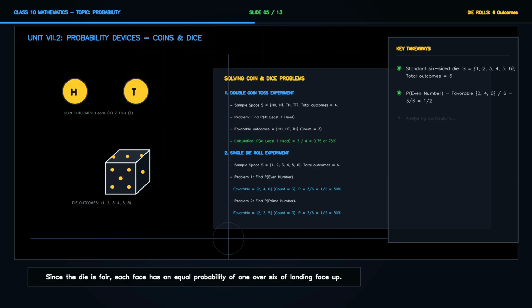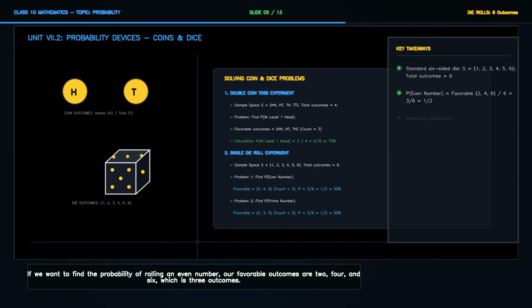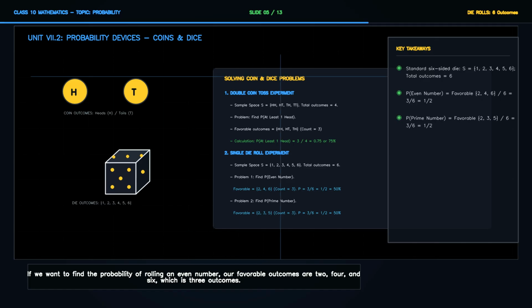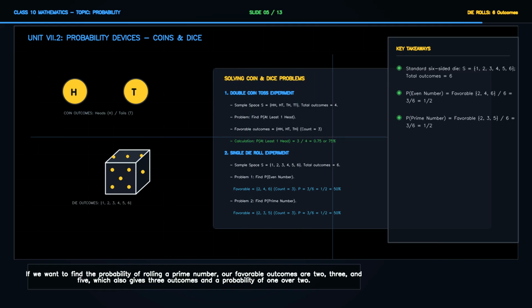Let us solve some simple problems. If we want to find the probability of rolling an even number, our favorable outcomes are 2, 4, and 6, which is 3 outcomes. The probability is 3 over 6, simplifying to 1 over 2. If we want to find the probability of rolling a prime number, our favorable outcomes are 2, 3, and 5, which also gives 3 outcomes and a probability of 1 over 2.